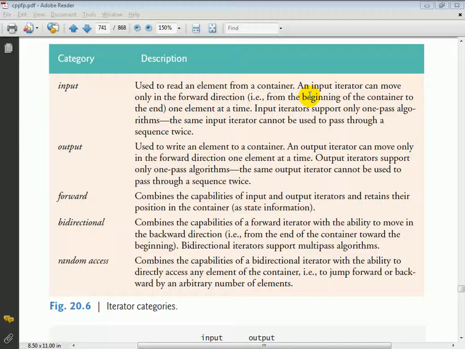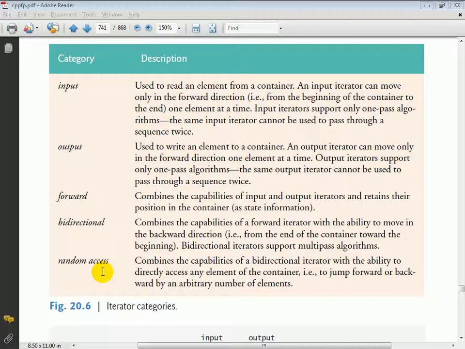Now, part of what you're going to need to know as you work with both the containers of the standard library and the algorithms for processing those containers is the types of iterators that you have available to you, because certain algorithms require certain minimum iterator capabilities. So we have 5 different categories of iterator types, which you can see here in figure 20.6.